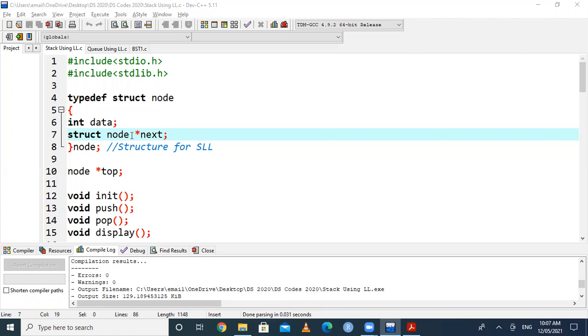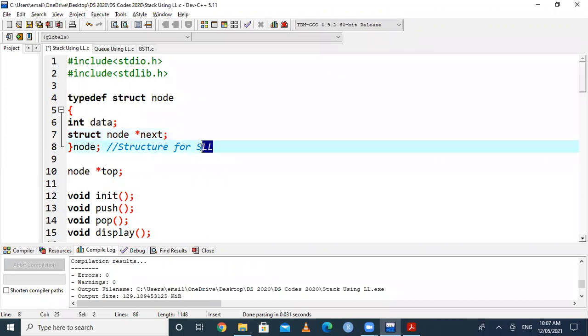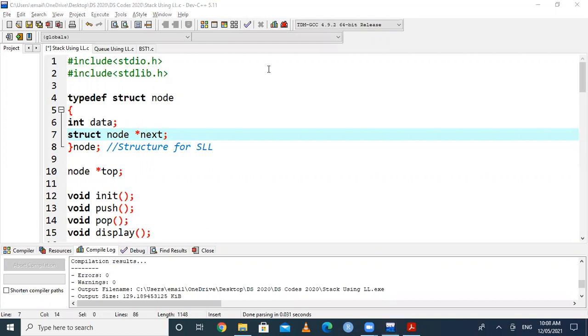So if you want to modify this structure for a doubly linked list, what I have to do is insert star prev, that is a previous variable, to store the address of the previous node. Then this structure is for a doubly linked list. But we are using this for a singly linked list. This program is stack using linked list using a singly linked list, so we are using only one pointer variable, that is next.